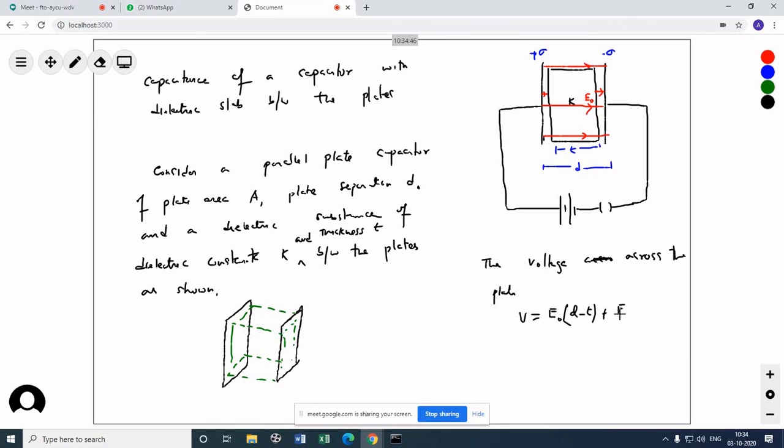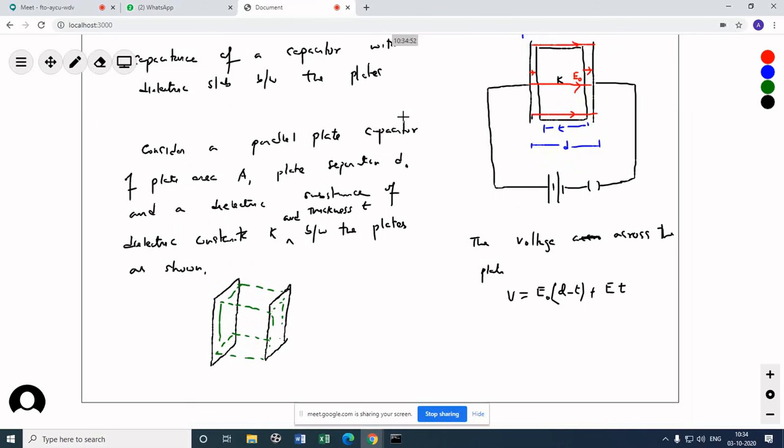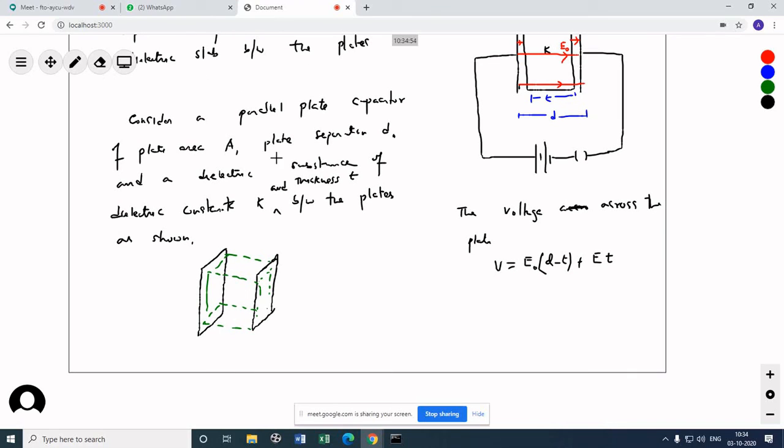So this one should be E into T, but E can be written as what? E naught by E is equal to K. So that means E must be written as E naught by K, E naught by K into T. So I can take this one common out from here.